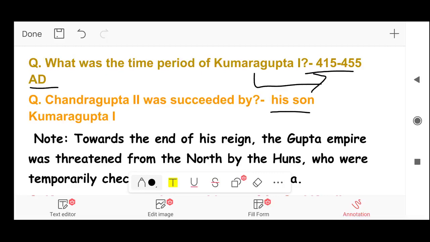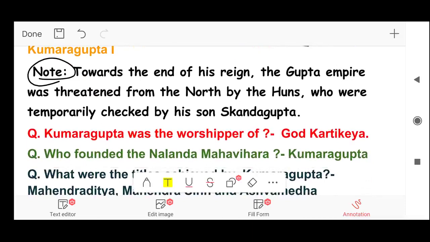Note. Towards the end of his reign, that is Kumar Gupta I's reign, the Gupta Empire was threatened from the north by the Huns, who were temporarily checked by his son Skand Gupta.